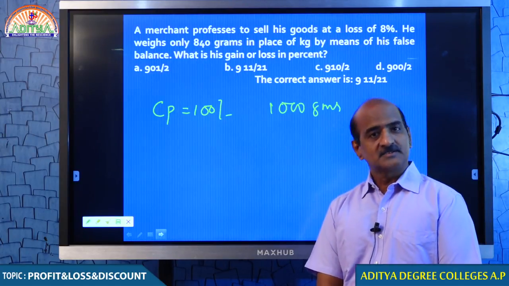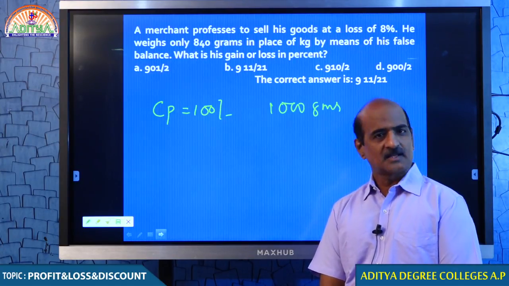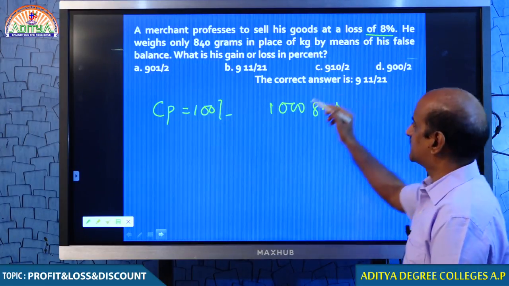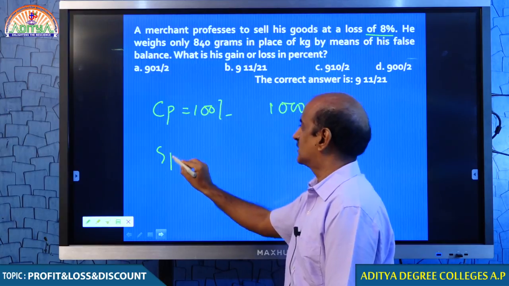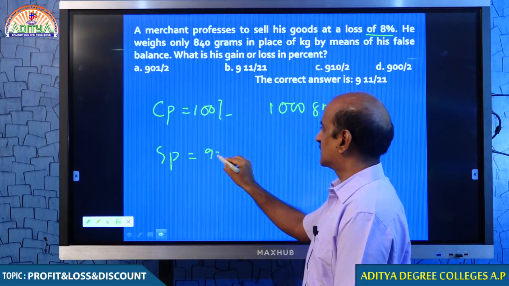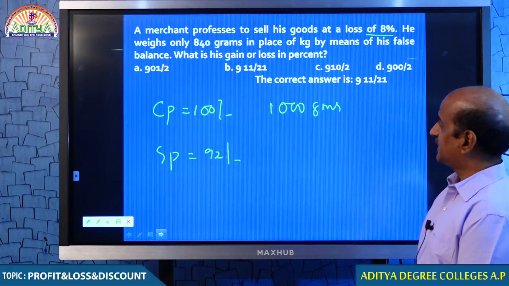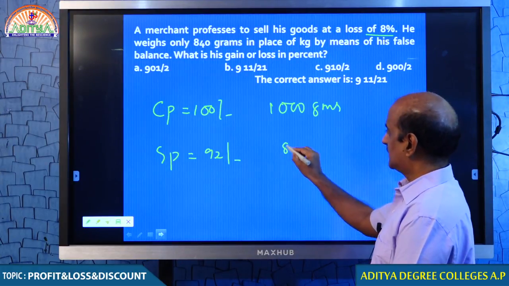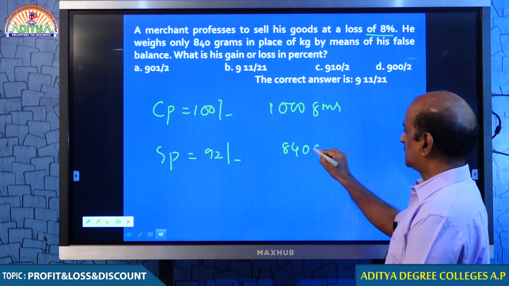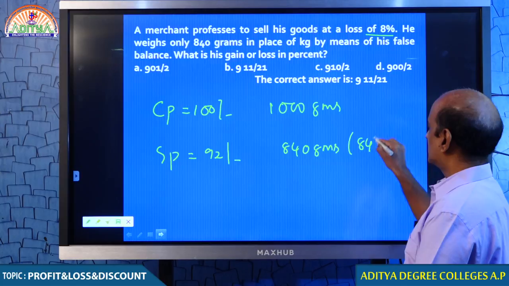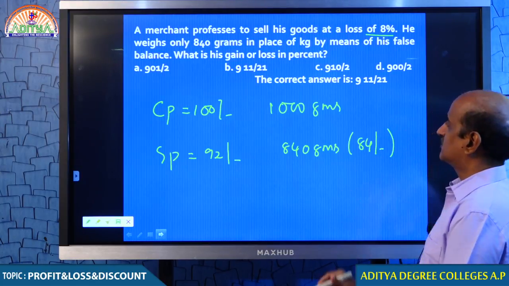As a trader, I have to purchase, then I have to sell. I am selling the goods at 8% loss. Therefore, I must be selling the goods for 92 rupees, but weighing only 840 grams. Therefore, I am giving them 84 rupees quantity.